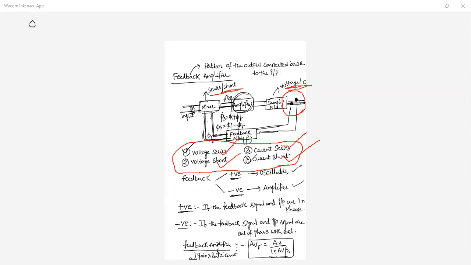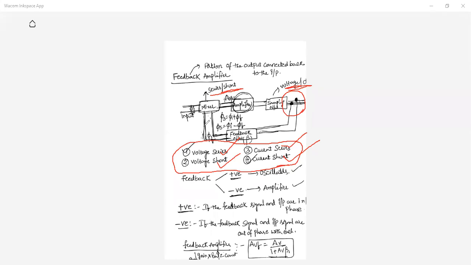Current series is nothing but you are taking the current sample. In series circuits, current remains constant. That's why here you should do what type of connection? Series connection you should do. And if you are doing the mixing also in series, then it is called current series.